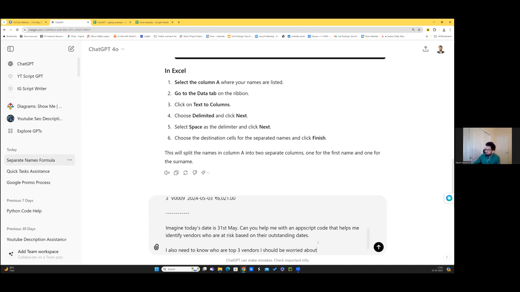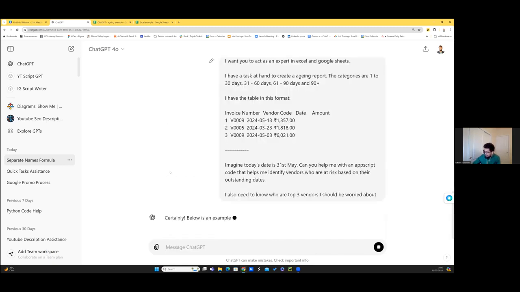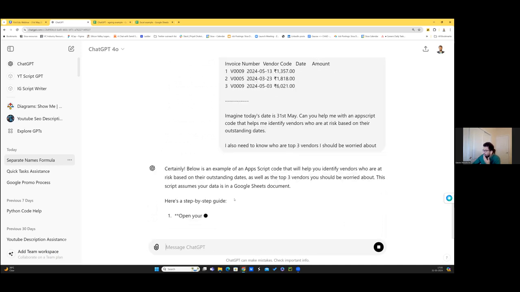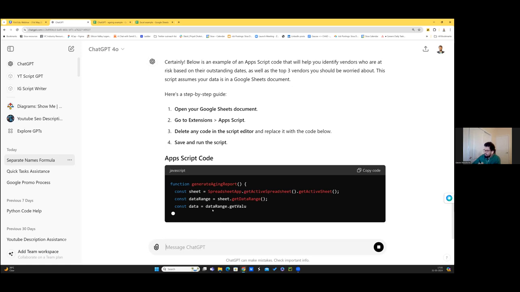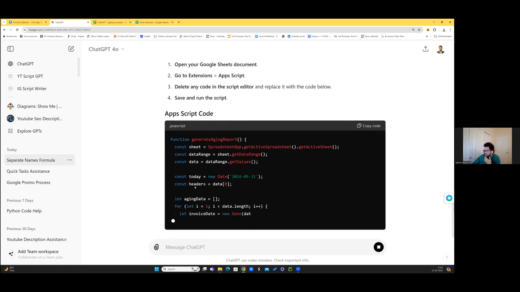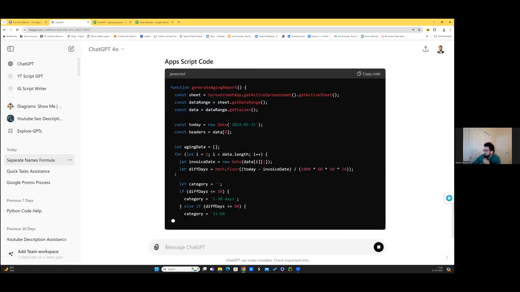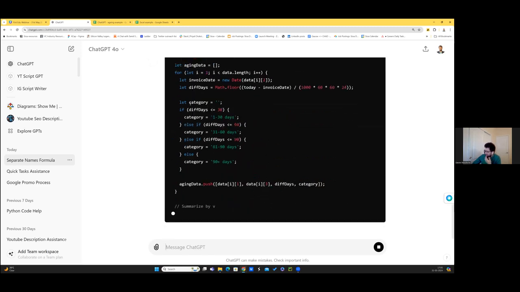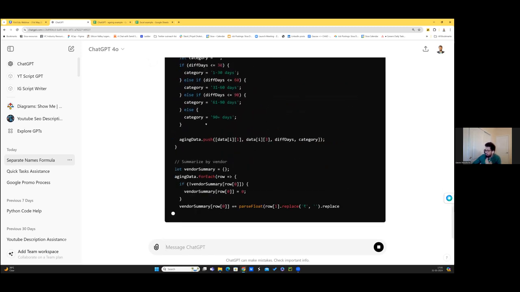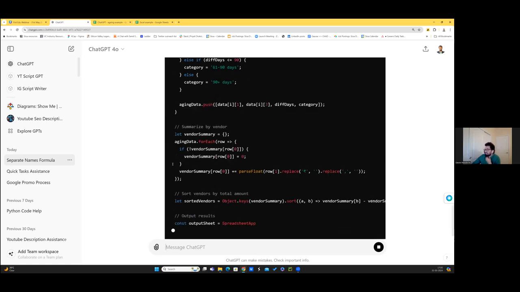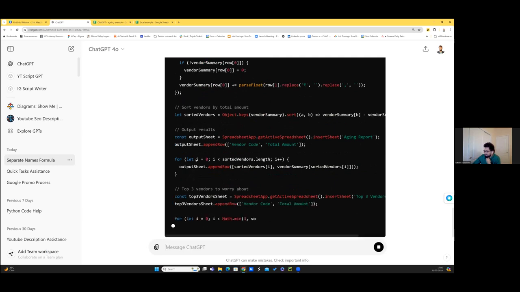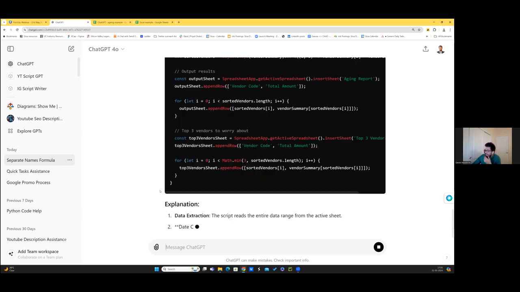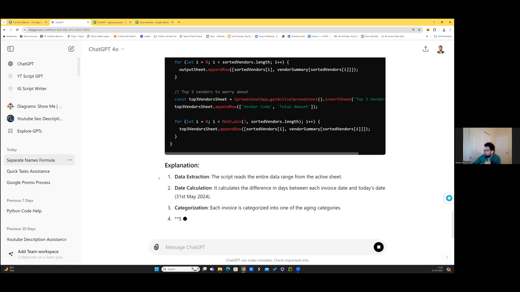Okay, so I press enter, and this is the task that I've given to it. And you see it starts working. It writes the code by itself, which is the VBA code and the app script code in this case. It identifies, okay, in which column what data exists. It writes the code about difference of dates, all of this, and it sorts it out. It gives you an explanation also about what it is doing.